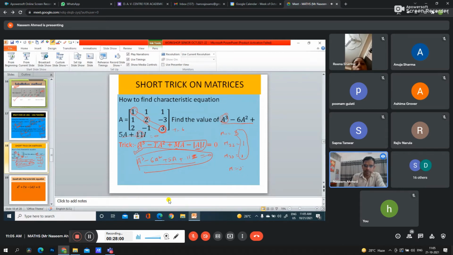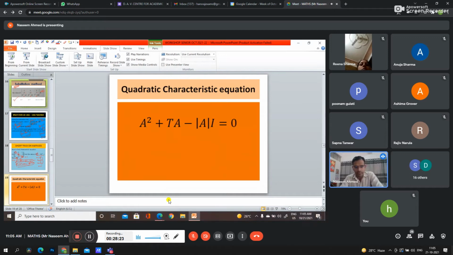So we have to remember this trick: A cube minus t a square plus m a minus determinant of A times the identity matrix equals 0. We have to remember t is the trace, the sum of the diagonal elements. M means the sum of minors of the diagonal elements. This is for a 3 into 3 matrix. We can also use it for a 2 into 2 matrix.